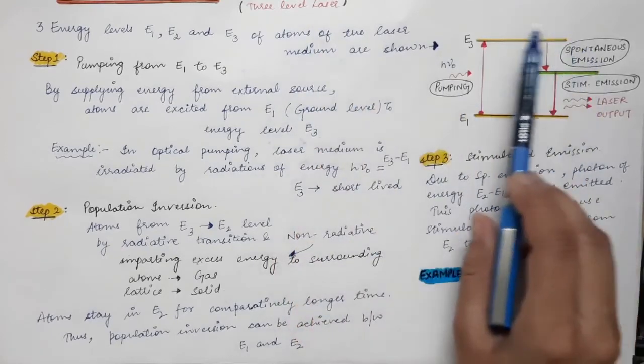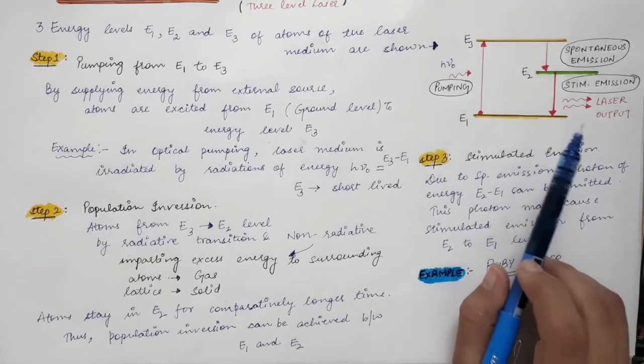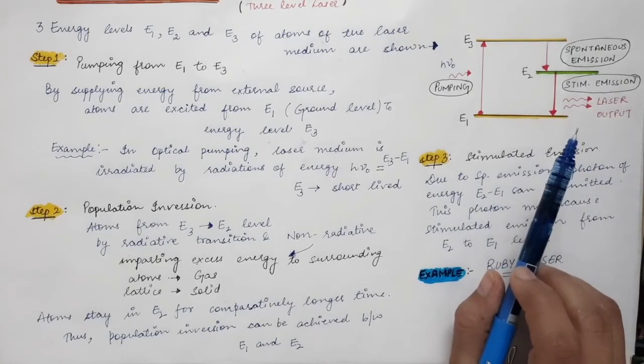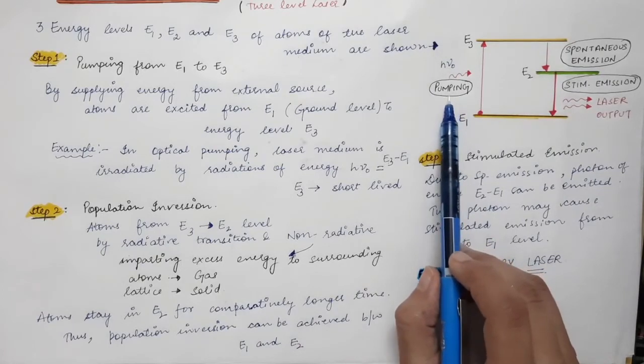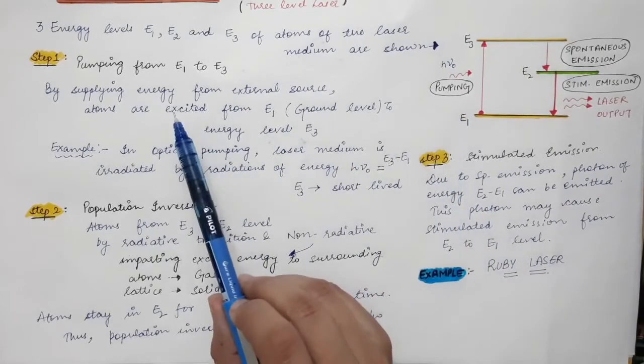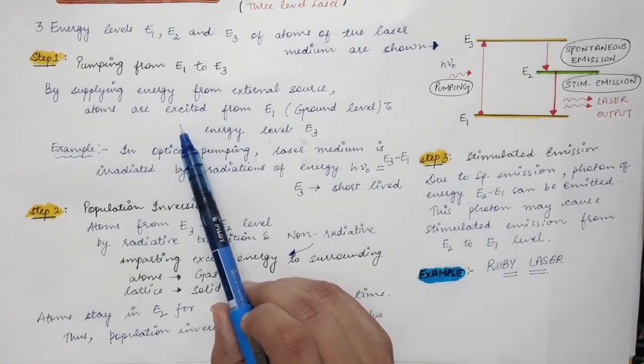Now in the case of a 3-level laser, we have certain disadvantages. The first disadvantage is that the pumping power required is very high, because we supply external energy via an external energy source.